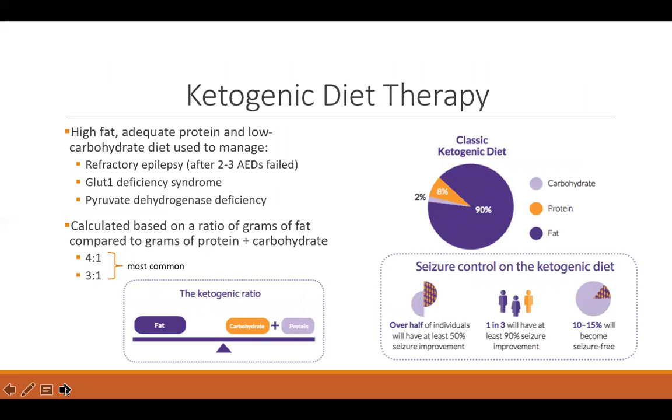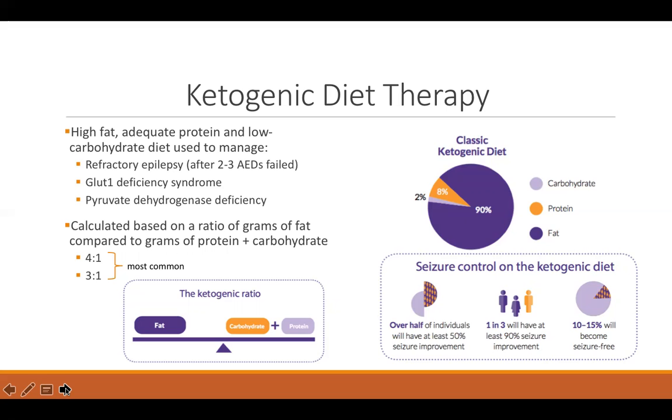The ketogenic diet is a high-fat, low-carb, controlled protein diet that has been used since the 1920s for treatment of epilepsy. The diet is a medical treatment and is usually only considered when at least 2 suitable medications have been tried and have not worked. The typical classic ketogenic diet, called the long-chain triglyceride diet, provides 3 to 4 grams of fat for every 1 gram of carbohydrate and protein, which is about 90% of calories from fat.